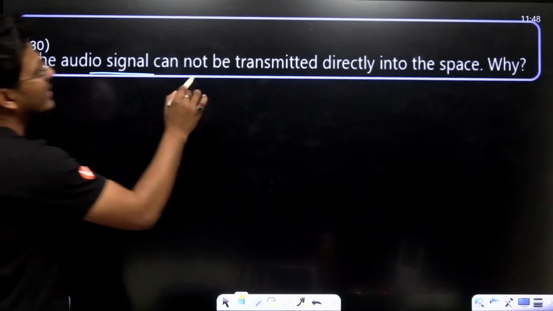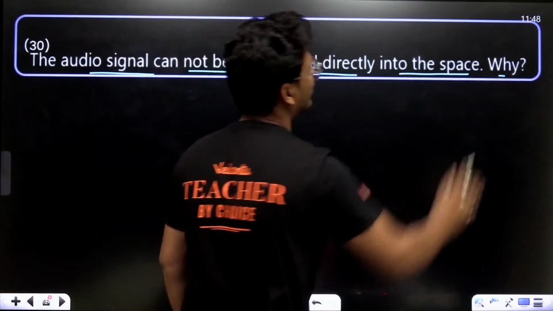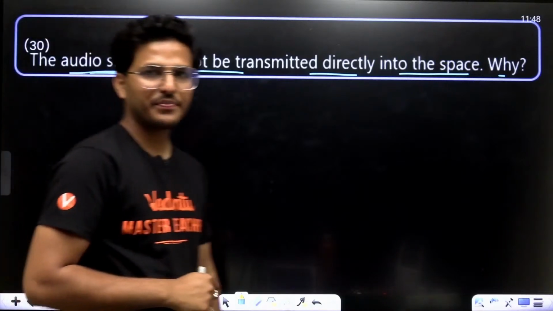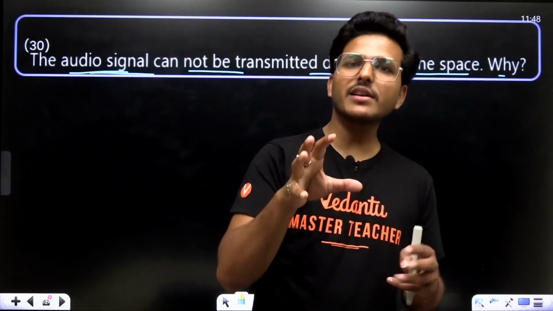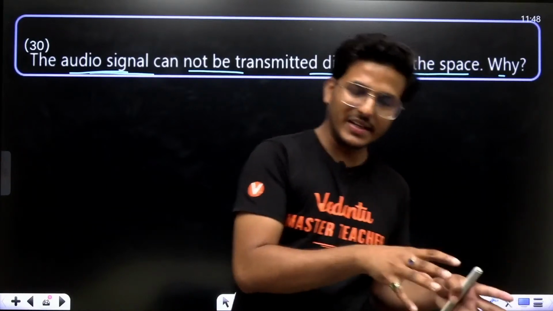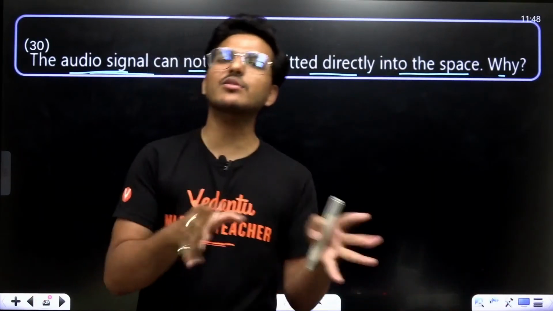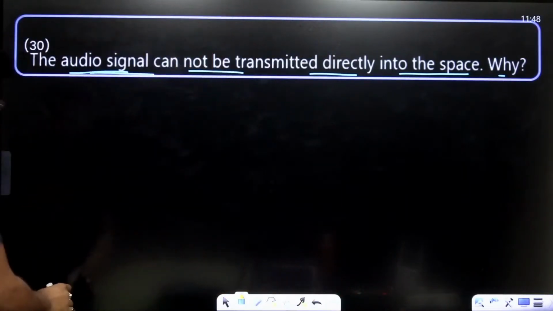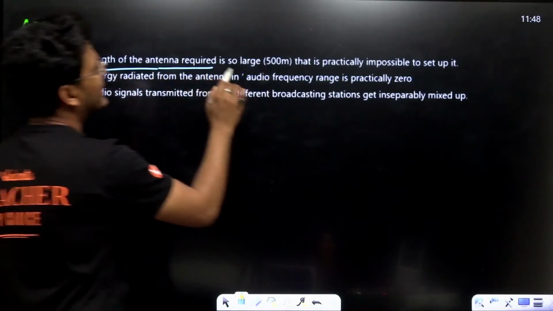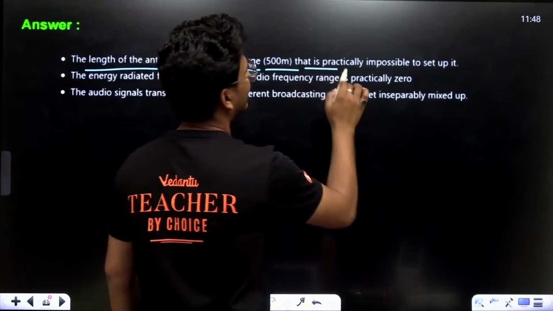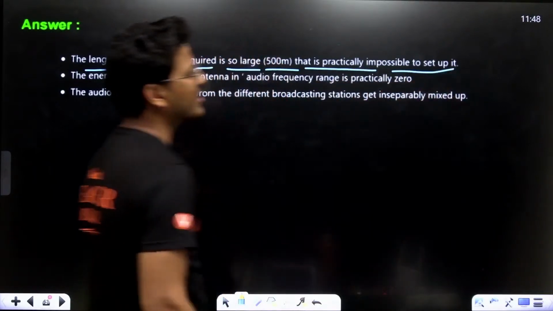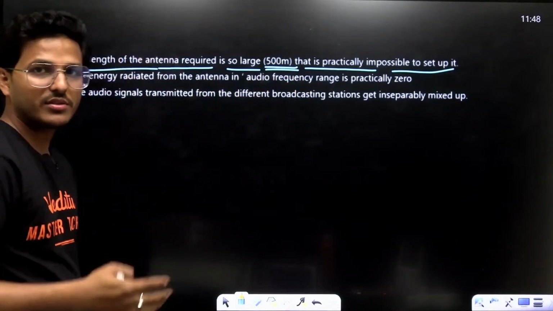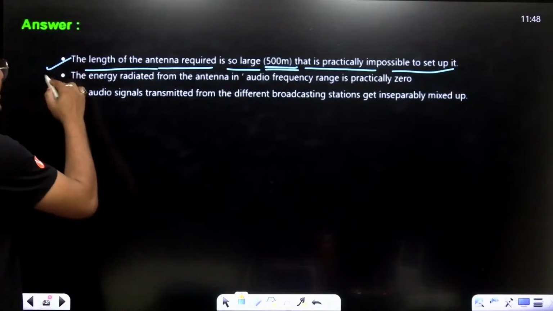The audio signal cannot be transmitted directly into space. Why? As you know, the audio signal is treated with a carrier signal, that is called modulation, and then transmitted. The length of the antenna required is so large, 500 meter, that it is practically impossible to set up. Half a kilometer, right? It's not possible.